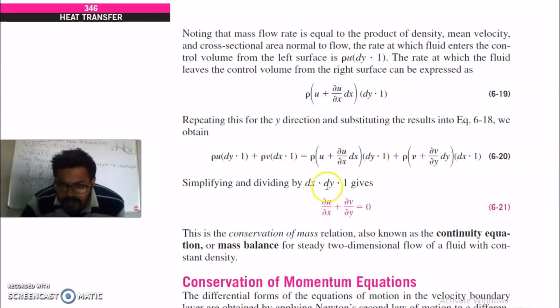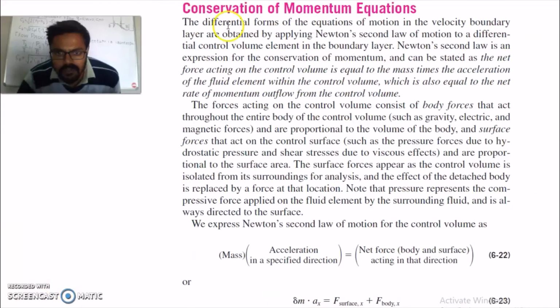You have to divide this by dx dy into 1, which is the volume of the element. You will get this equation. This is the conservation of mass relation, also known as the continuity equation or mass balance, for steady two-dimensional flow of fluid with constant density. Conservation of momentum equations.